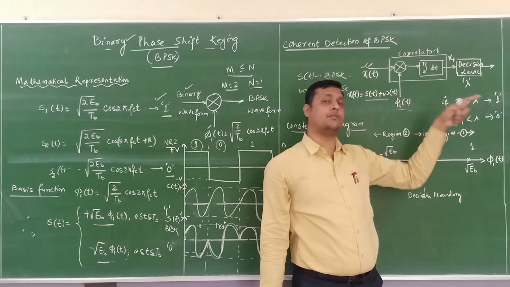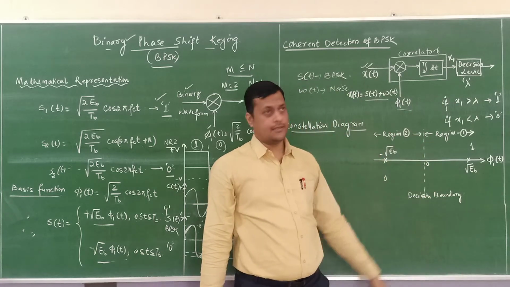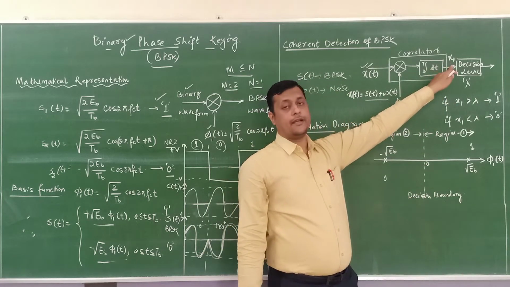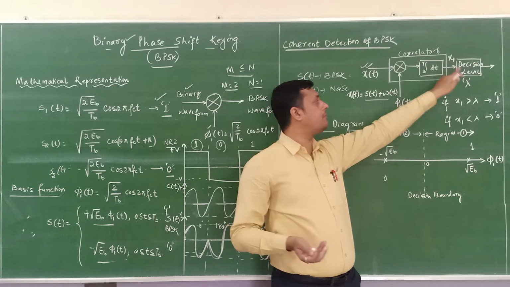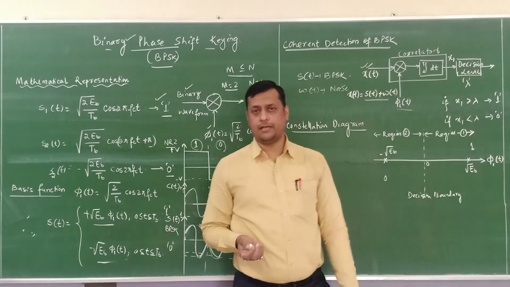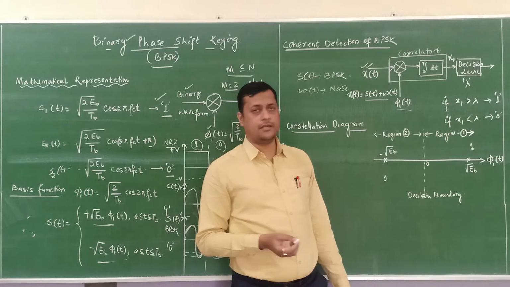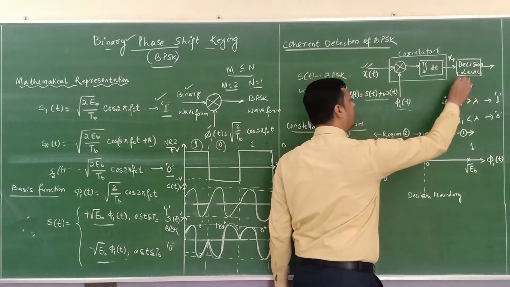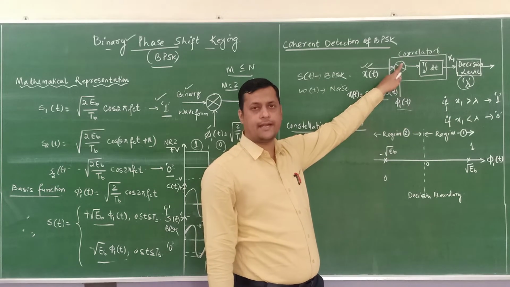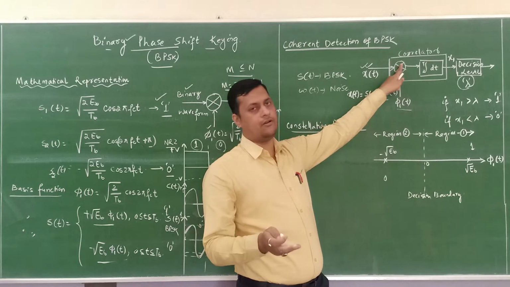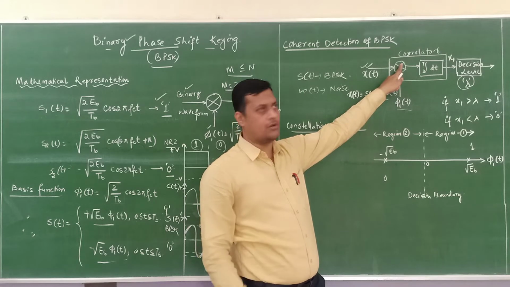Okay. It is similar to our ASK detection. So x1 will have a certain strength and that will be provided to the decision device. Now in the decision device we have a threshold component lambda. This decision device will decide whether it is binary bit 1 or binary bit 0.